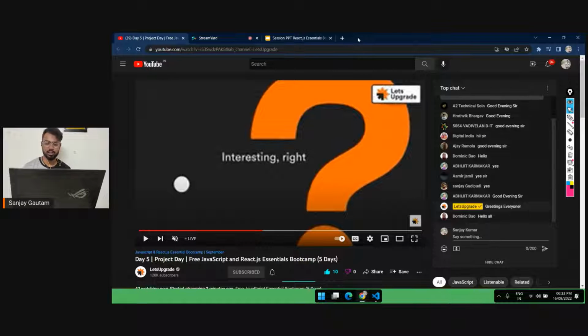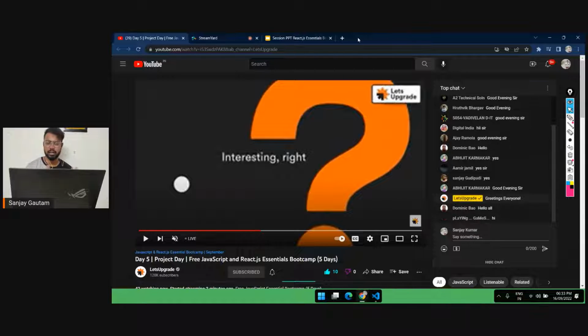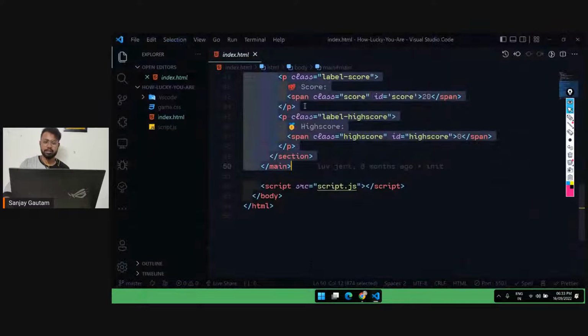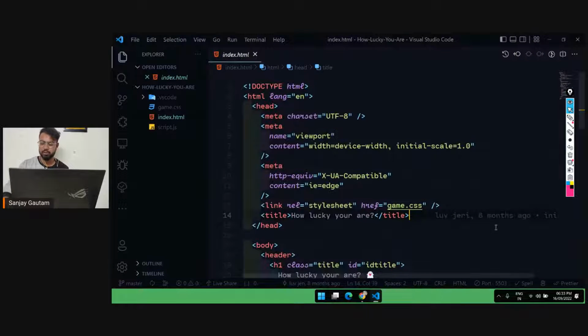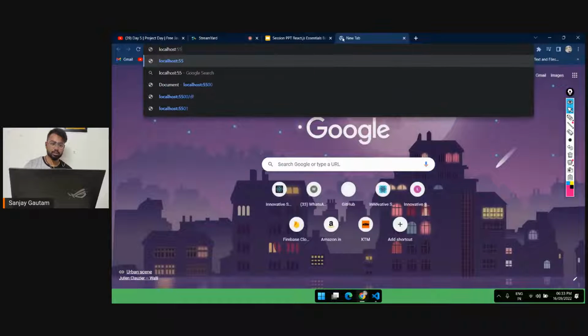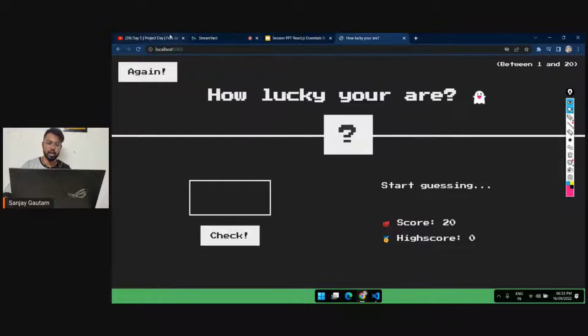Also, I'm going to build the functionality of the project, and first I will show you what we are going to do today. Previously, in my JavaScript session, I used to create a game in which you have to guess a lucky number. Ping me in the chat, how many of you have seen this game on my stream? I copied this game from a GitHub profile, and I feel it's one of the best projects to understand most of the concepts of JavaScript and React as well. That's why I always use this one.